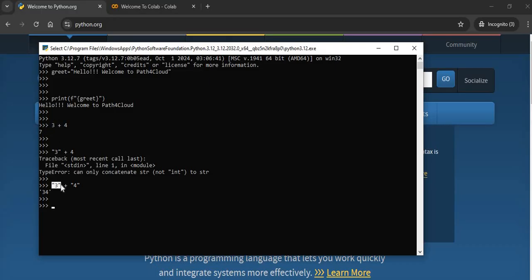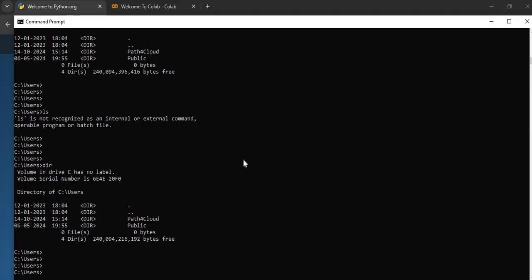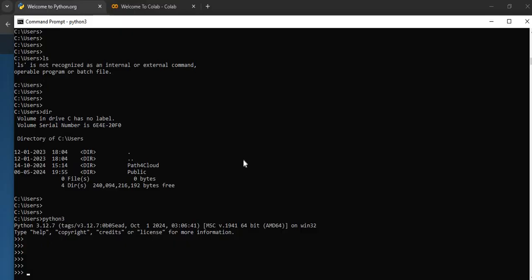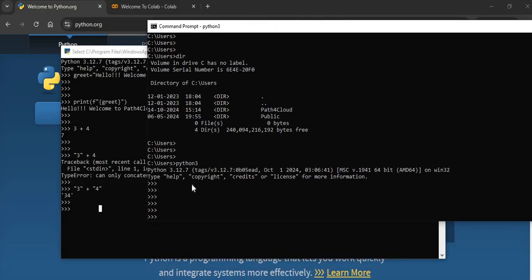But when you enclose it with these quotes, it is considering this as a string and just concatenating those strings. Maybe in coming videos we will discuss all this, but let's talk about what is the best way to set up. If you have the command prompt and have already installed Python, from there you can also just say python3 and you will have the same shell. Here you can see the same shell, these three greater than symbols. It is giving you a kind of prompt for the Python language.